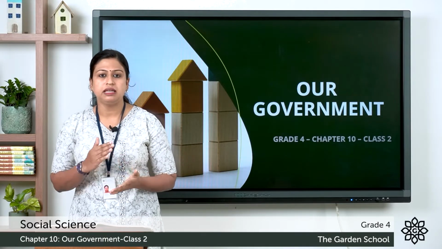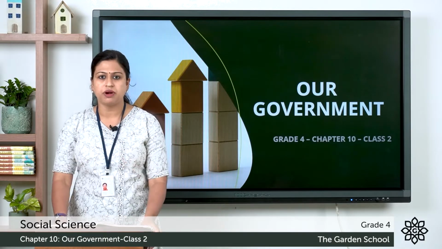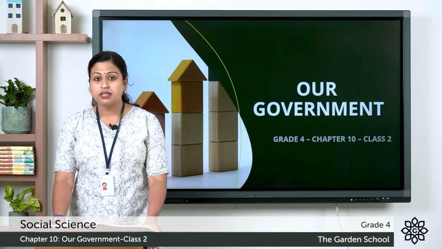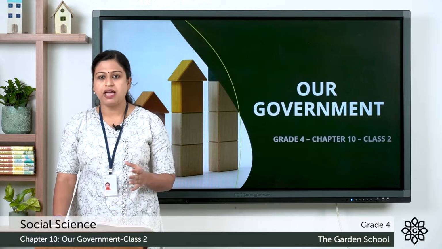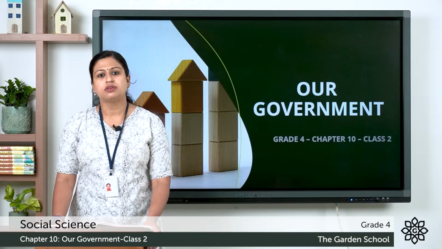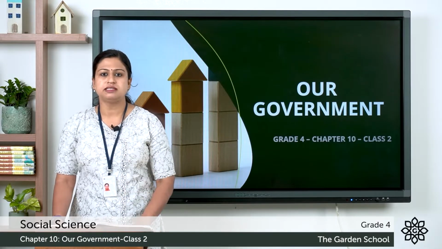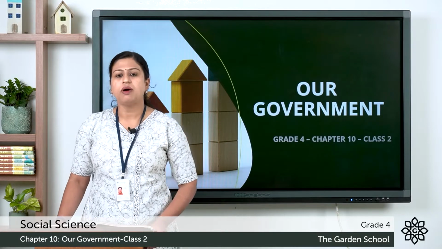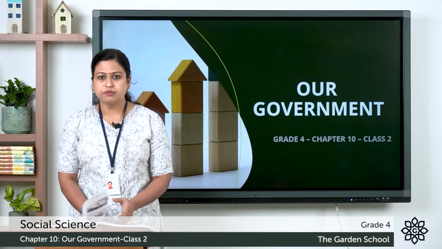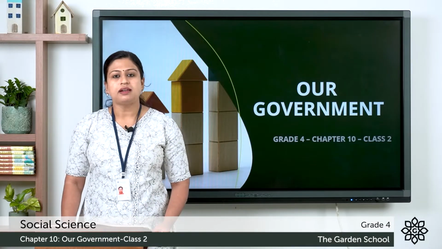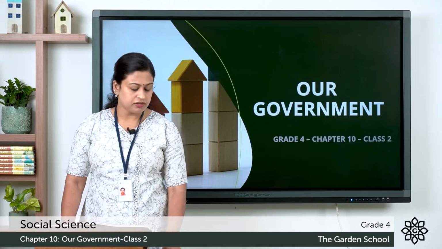You all know that it comes under the executive branch of the government. In the third picture you can see a court, and it consists of advocates and a judge. So you have to mention which branch of the government this is and write it in your notebook. Now let's move on to the topic, that is, levels of the government.